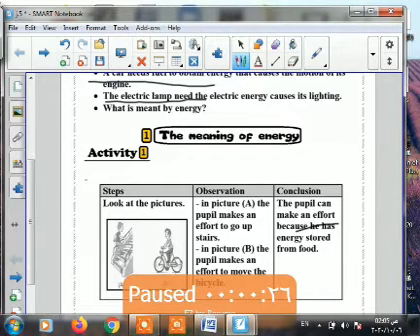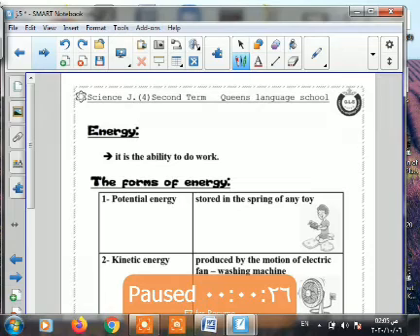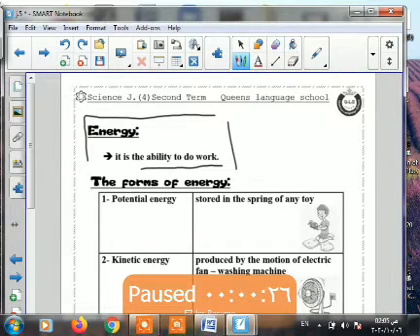So what does the energy mean? Energy is your ability to do work. It's the ability to do work. What does the energy mean? From Junior 3 we studied before. Energy is the ability to do work or to make any movement.